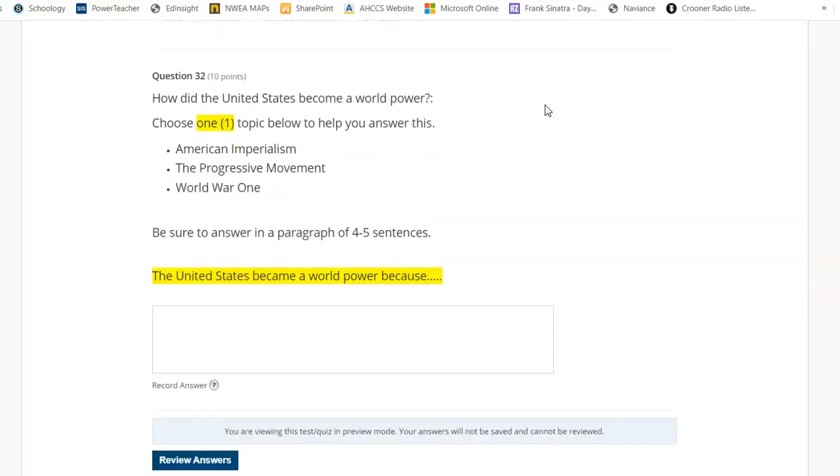How did the United States become a world power? Choose one topic below to help you answer this. American imperialism, the progressive movement, World War I. Be sure to answer in a paragraph of 4 to 5 sentences. The United States became a world power because blank.